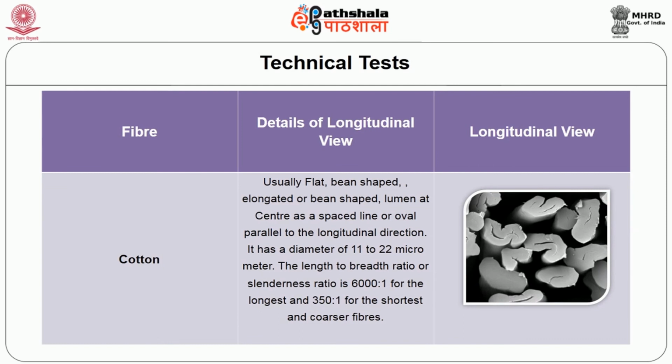While coming to the next subtopic under optical visual appearance test, that is the cross-sectional view. First fiber is the cotton fiber. It is usually flat, bean-shaped, elongated or kidney shaped, has a lumen at the center, and it is oval parallel to the longitudinal direction. It has a diameter ranging from 11 to 22 micrometer. The length to breadth ratio or slenderness ratio is normally 6000:1 for the longest and 350:1 for the shortest and